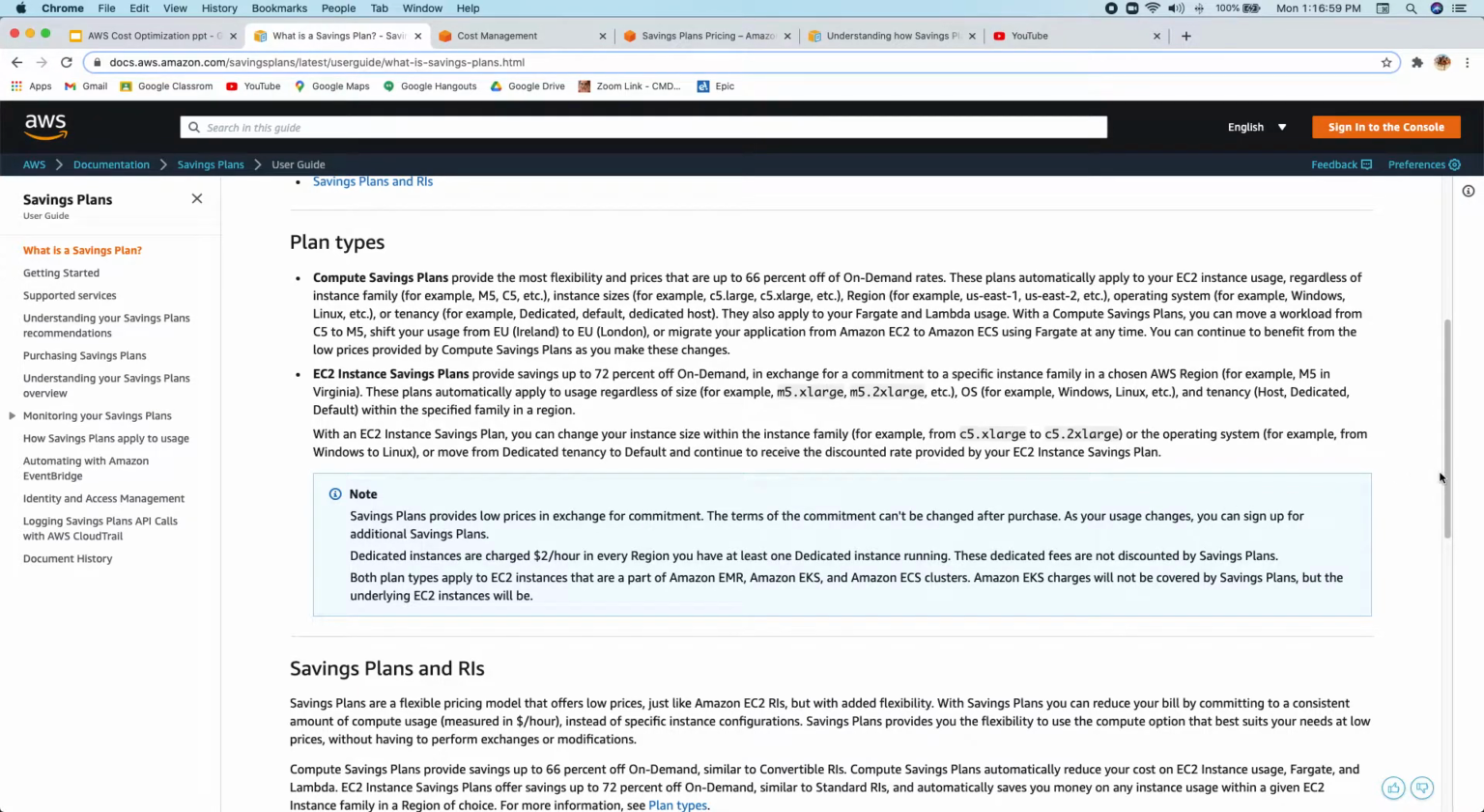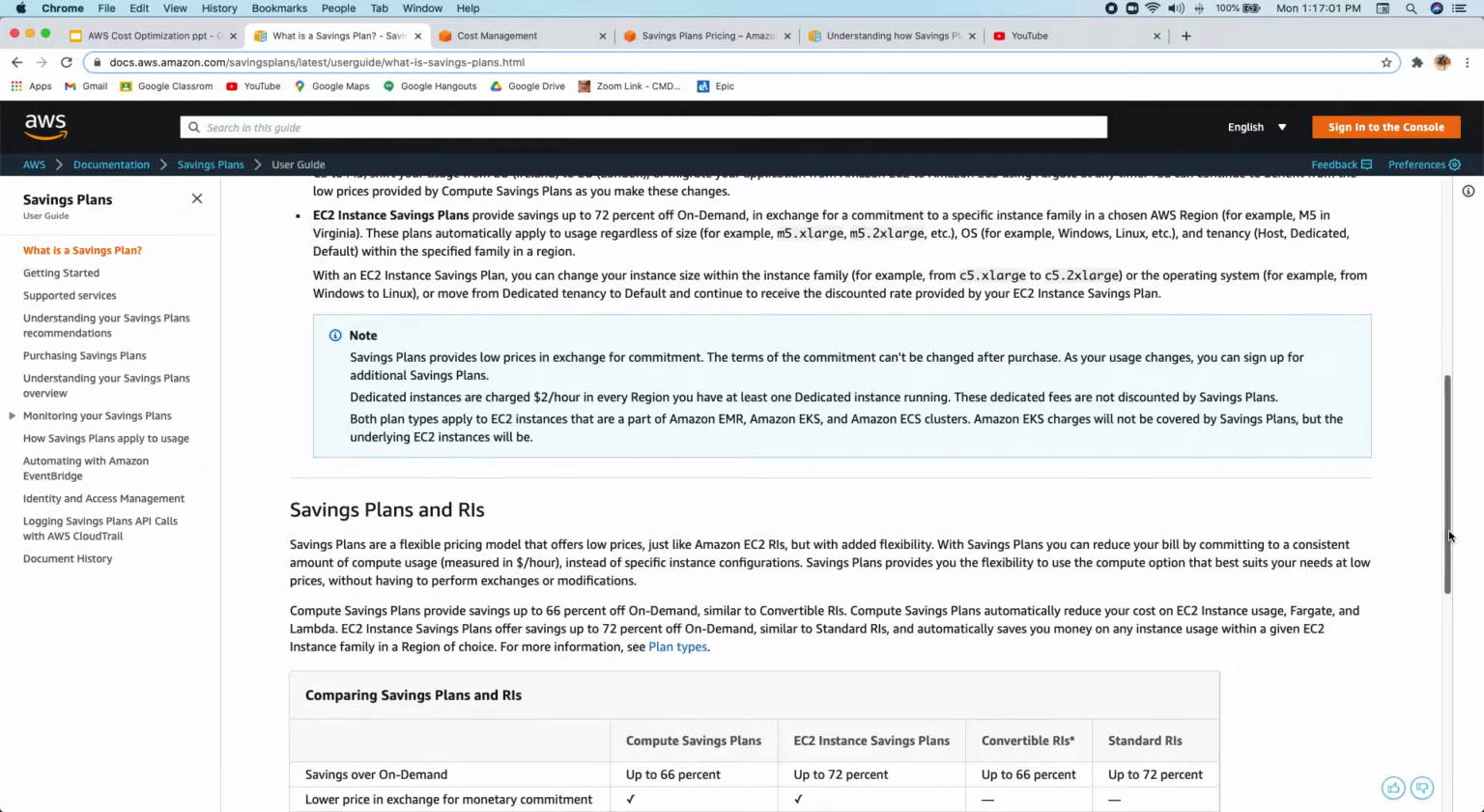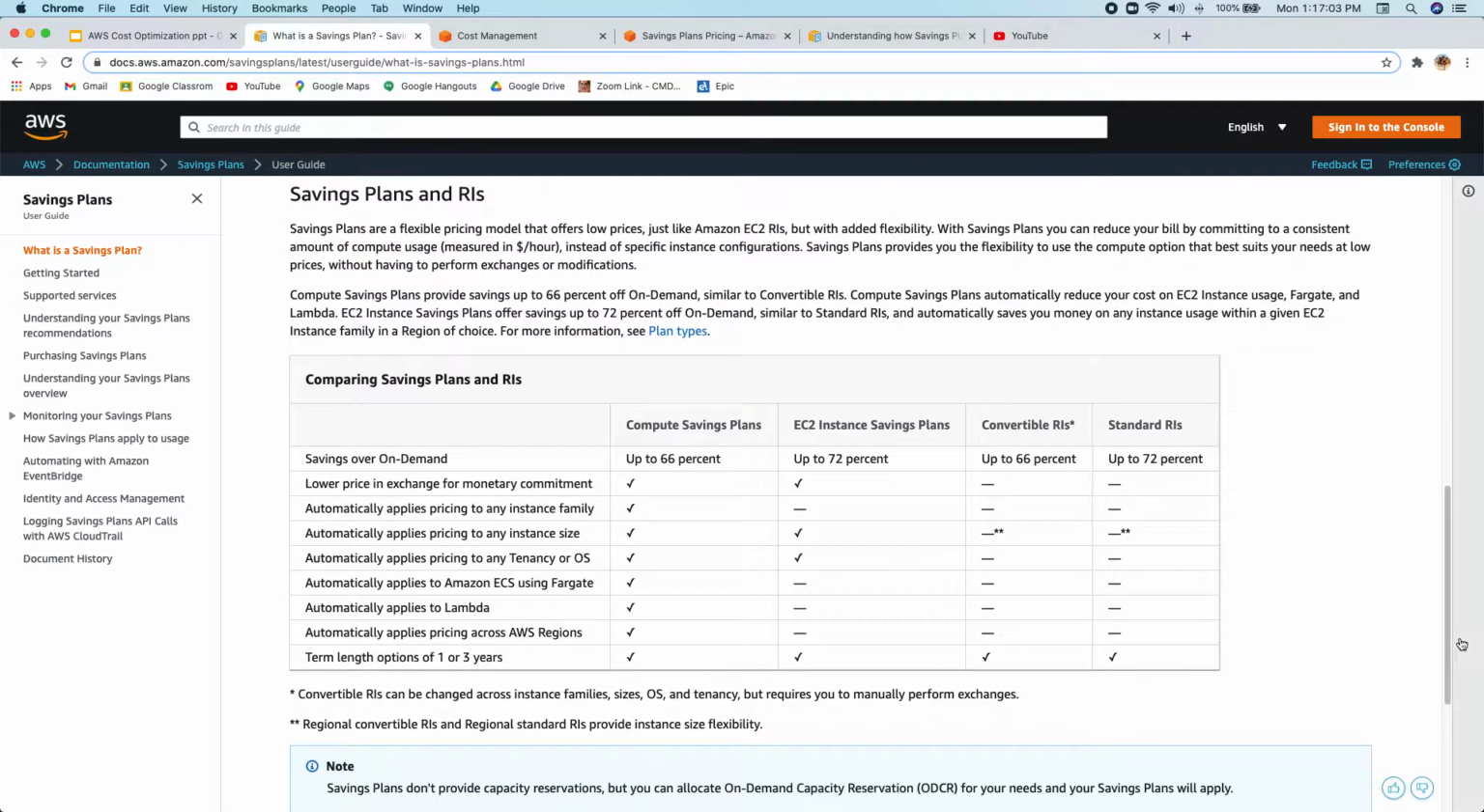There is a great table in the documentation which gives you a little more clarification about the difference between savings plans and RIs. If you see, the Compute Savings Plan is very flexible. Everything is available. You can choose any instance family, any instance size, any operating system. It's also available for Fargate and Lambda, and you can go to any region.